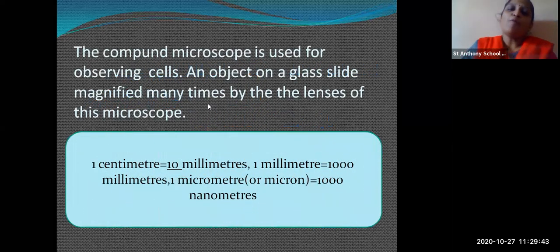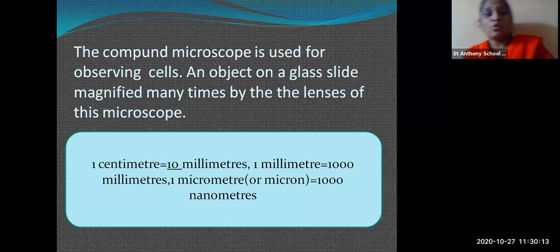Then the compound microscope is used to observe the cell. So not only microorganisms are observed under the microscope, even it is used for observing the different types of cell. Example, onion cell. An object on the glass slide is magnified many times by the lens of the microscope. So you are supposed to keep a glass slide under the stage, and then you are going to see it clearly.